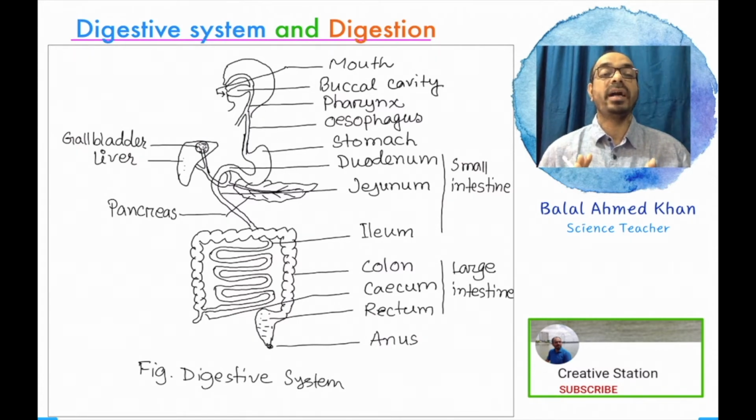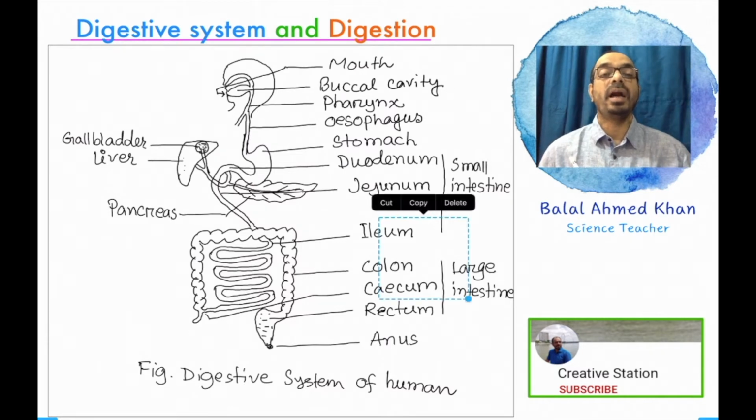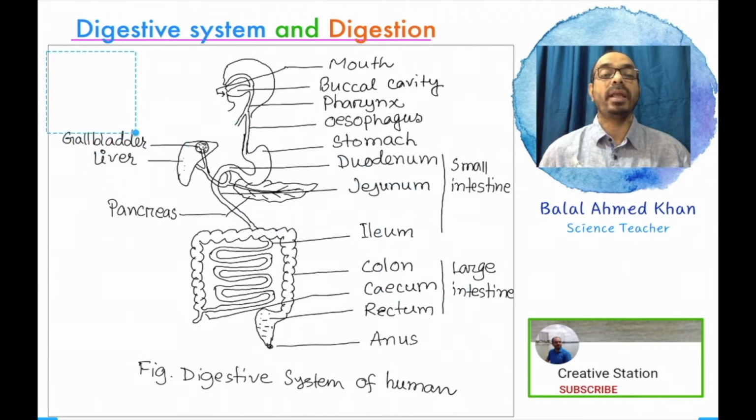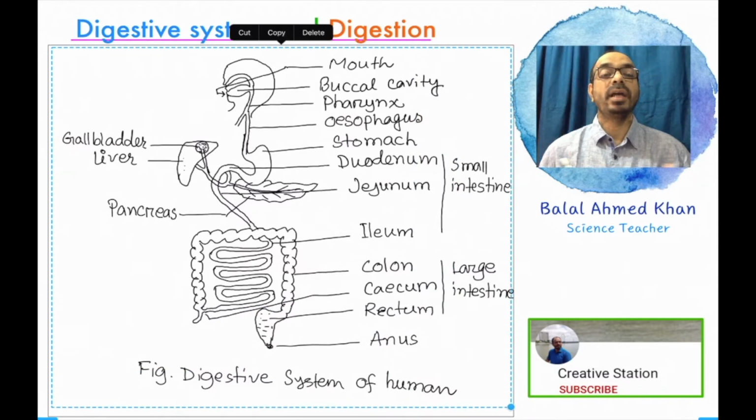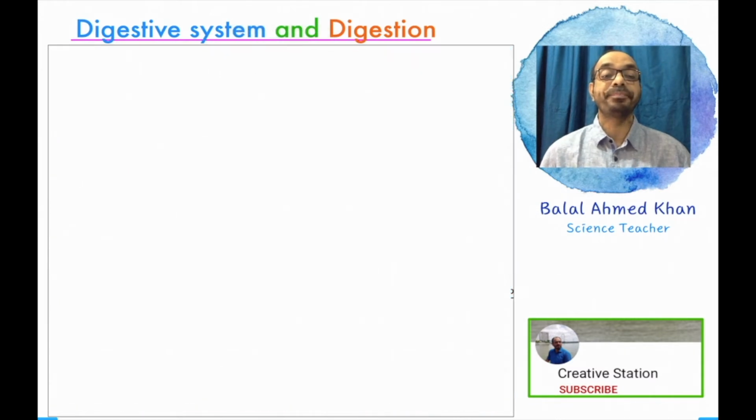I write the names of the glands on the left side, and the names of the canal parts of the digestive system on the right side. In this way, the digestive system of humans is constituted. All the activities of the digestive system are done by the different parts of the body correlated with the digestive system.